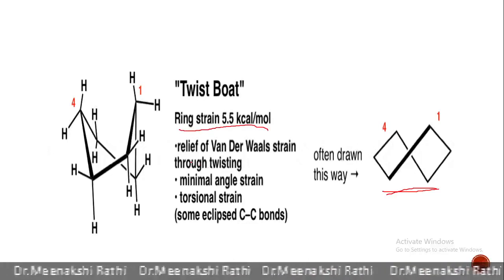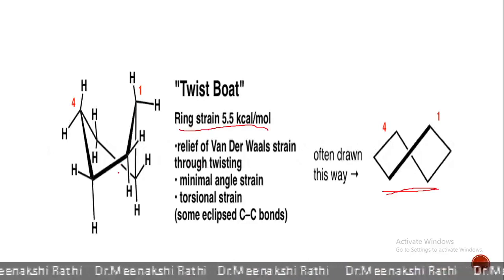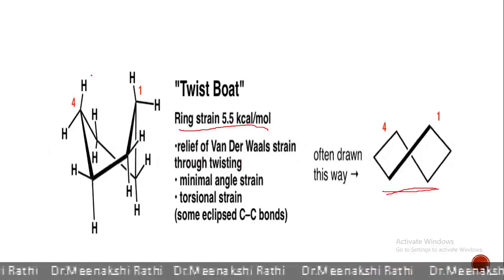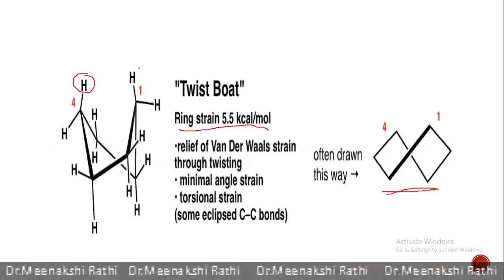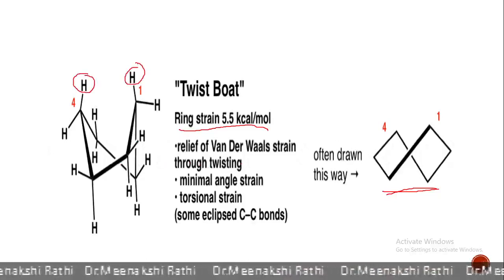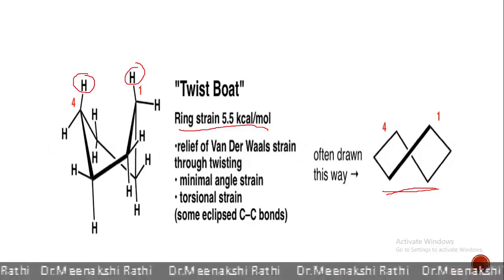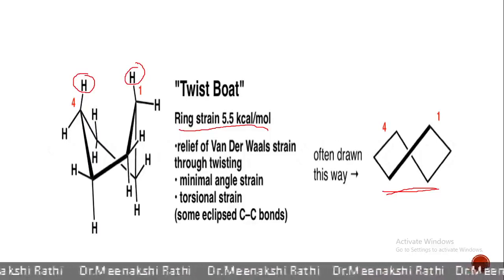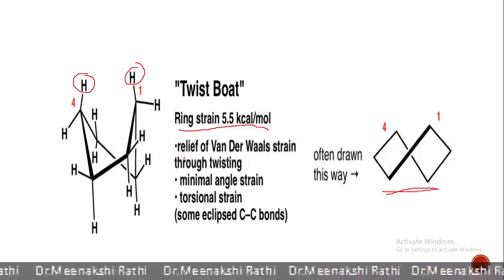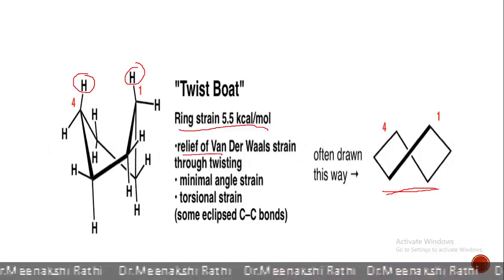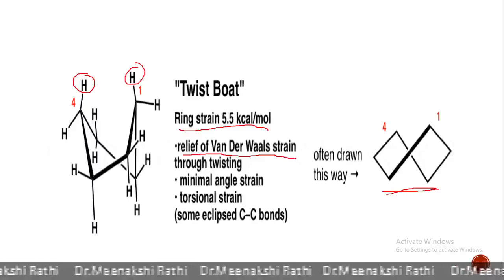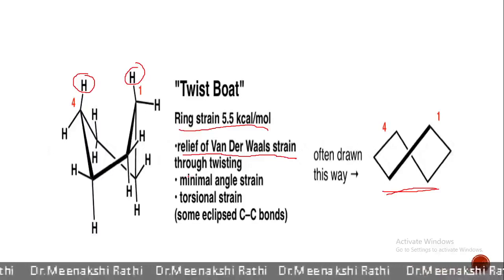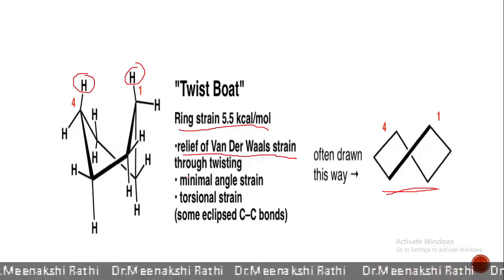But one good thing in twist boat conformation is that these two flagpole hydrogen atoms move away from each other because of twisting, and hence in this conformation there is some relief from the van der Waals strain, and hence it is comparatively more stable.